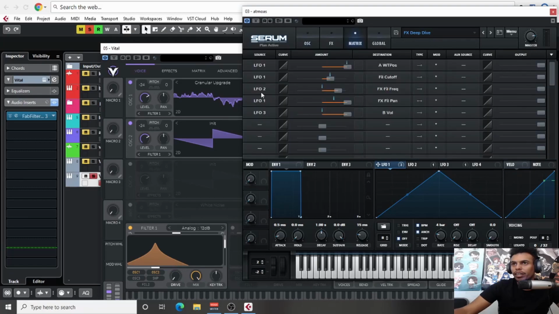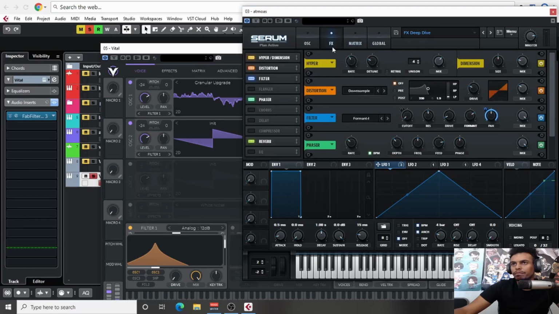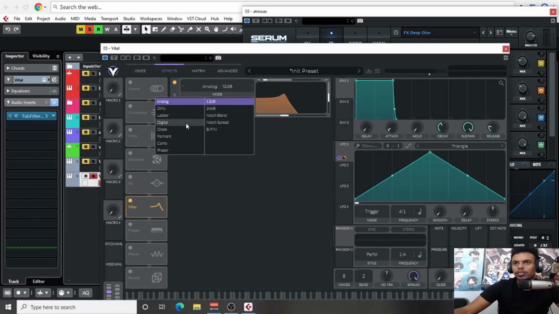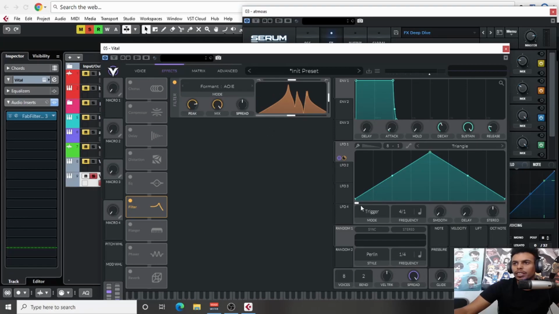And then we have LFO2 on the FX filter frequency. Okay, so we have a formant filter. Let's pop the filter on and go into formant. Then we add LFO2 on the cutoff. The cutoff will be over here.